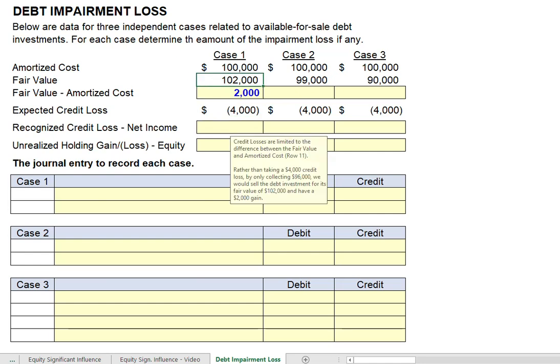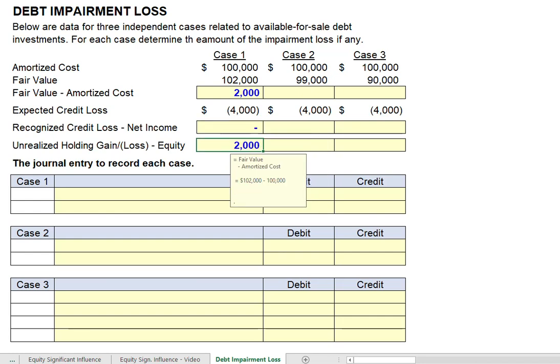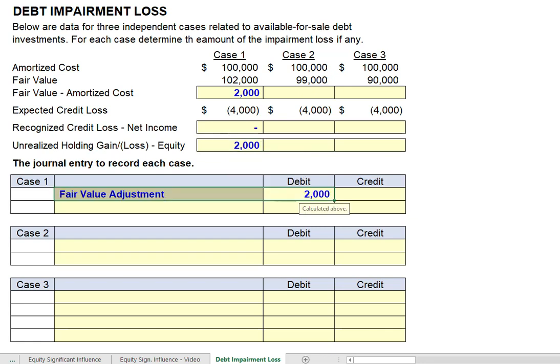So we will report nothing for the credit loss, and we will report an unrealized holding gain of $2,000. So we debit our fair value adjustment for $2,000, and we credit the unrealized holding gain. And again, that's part of the equity section, other comprehensive income on our balance sheet.